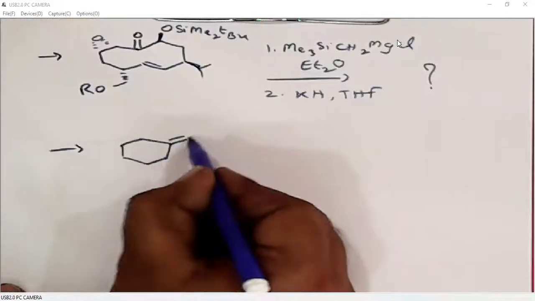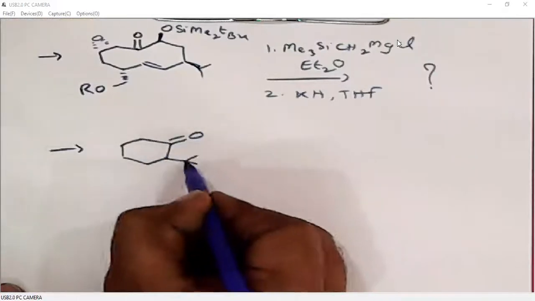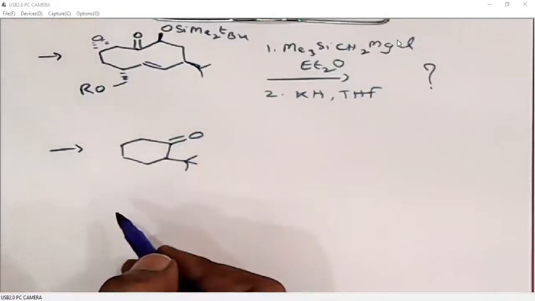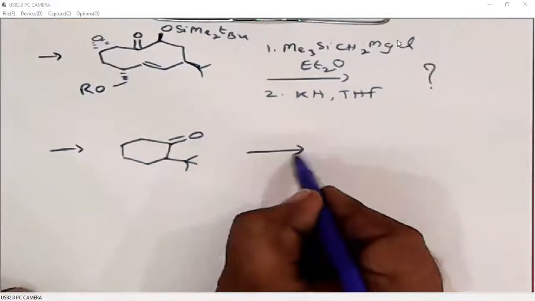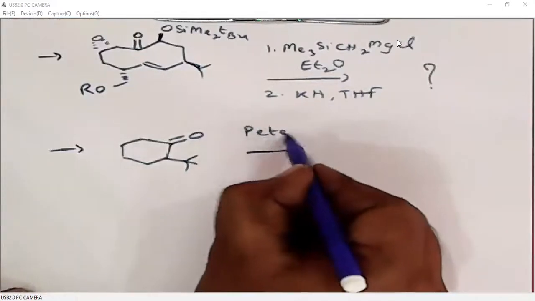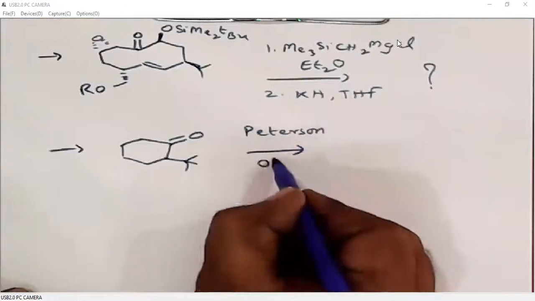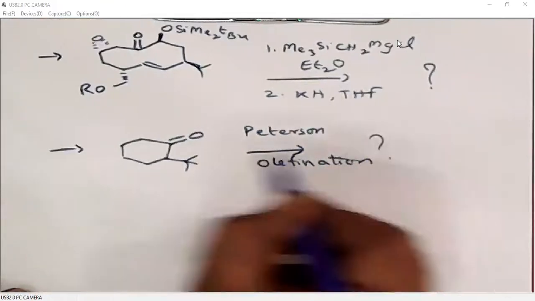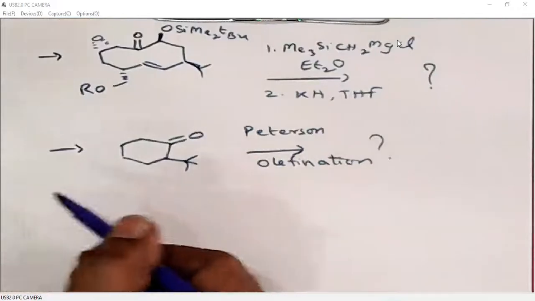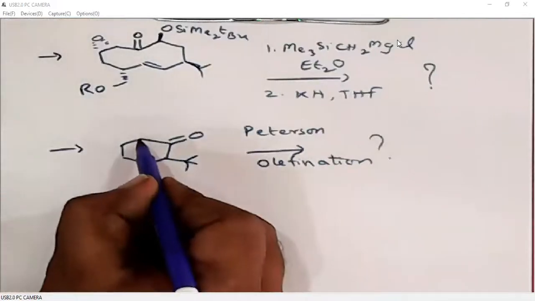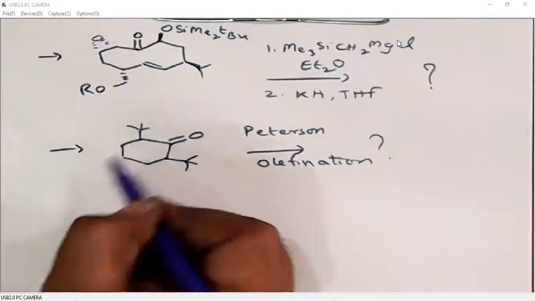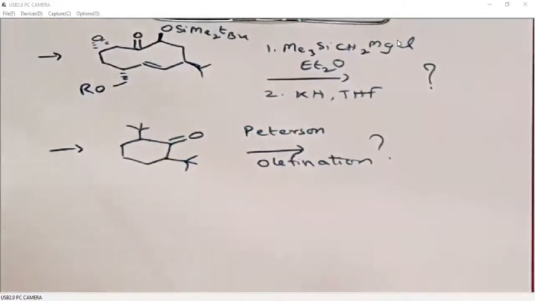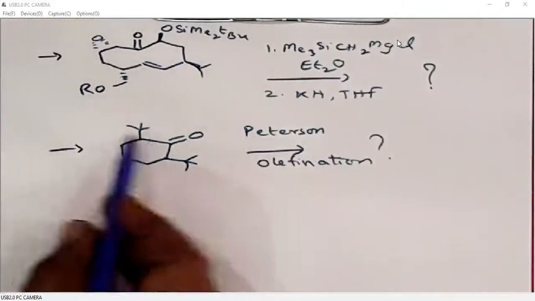I will also give one more such example. If you have a tertiary butyl group, then it is sterically crowded. This carbonyl has more steric crowding. If we want, we can have one more group on both sides.